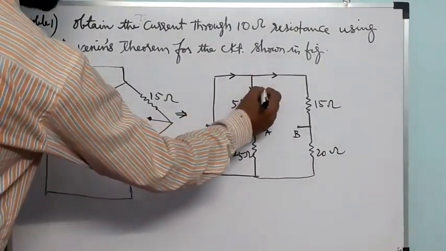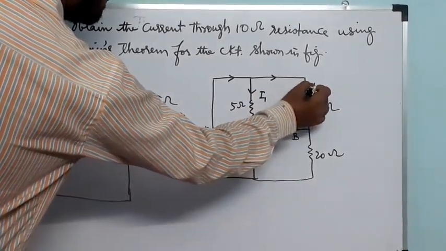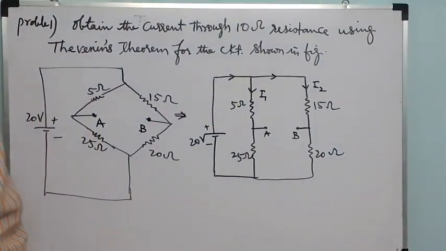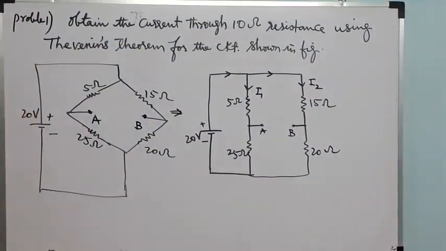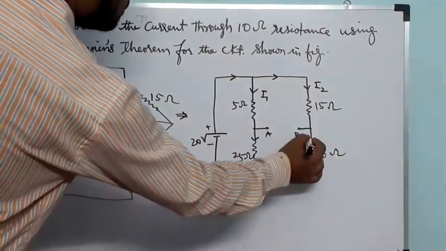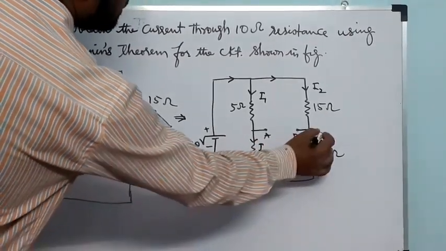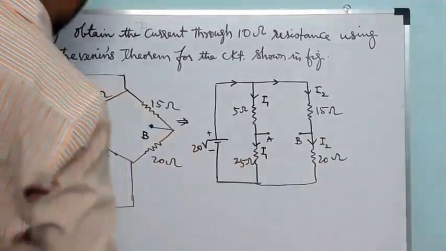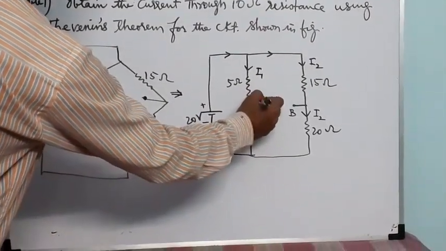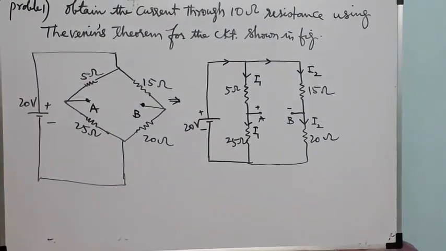Say this is I1, and here this is I2. Now say this is the plus polarity, and this is the minus polarity.